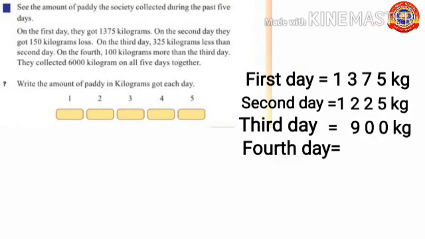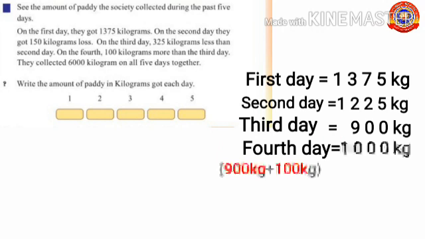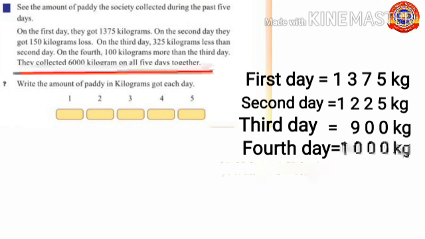On the fourth day, 100 kilograms more than the third day. So, to find out the amount of paddy got on the fourth day, add 100 kg with 900 kg. 900 plus 100 equals 1000. Paddy got on the fourth day equals 1000 kg. They collected 6000 kg on all 5 days together. So, to find out the paddy collected on the fifth day, we have to subtract the total collection of 4 days from 6000 kg.